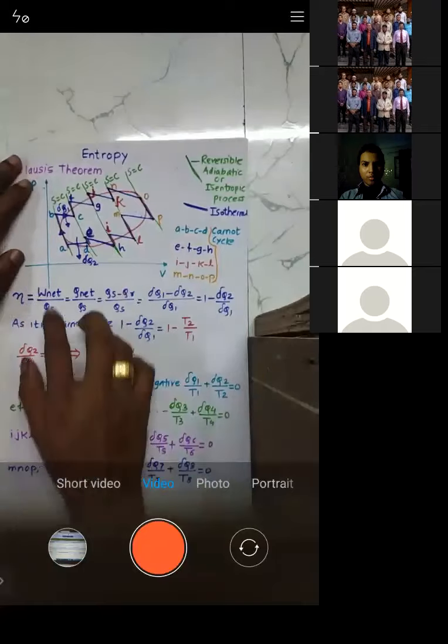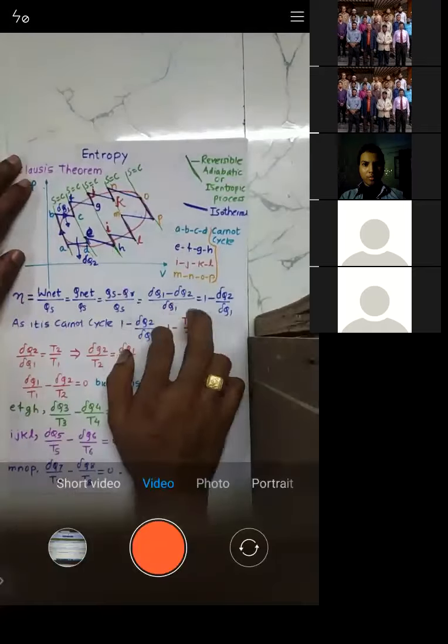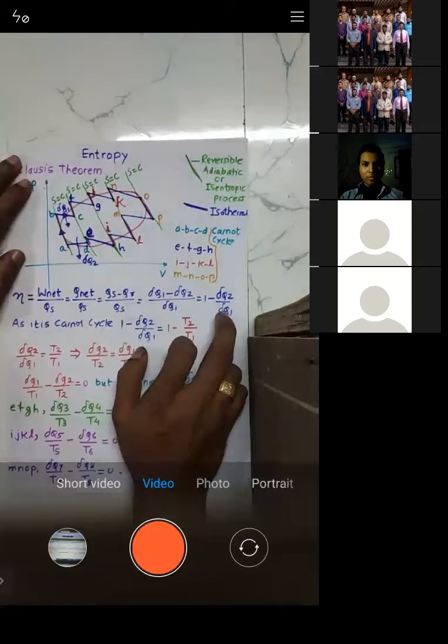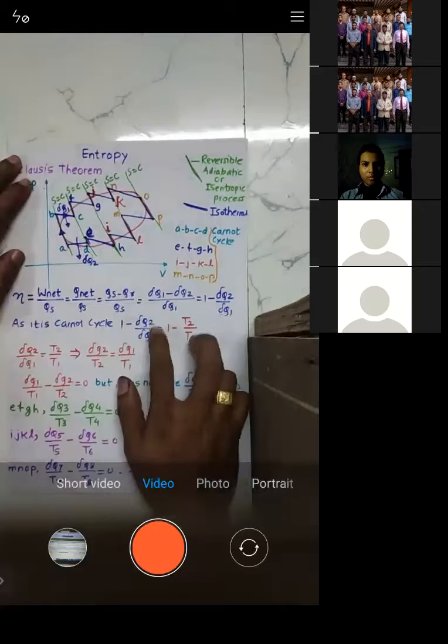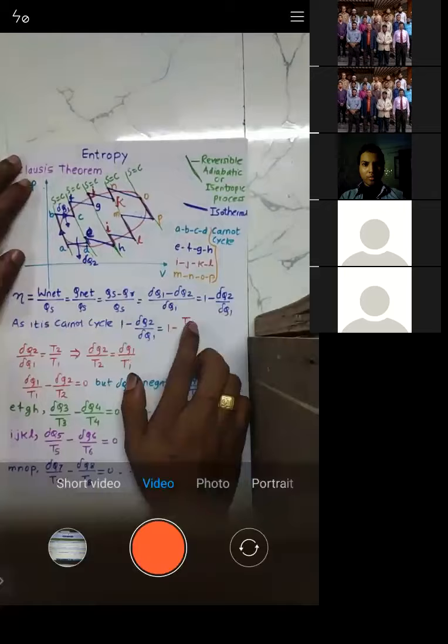Okay, then I have written the formula for efficiency. Efficiency is 1 minus heat rejected by heat supplied, so 1 minus del Q2 by del Q1. But as it is a Carnot cycle, it becomes 1 minus T2 by T1. So this is the formula: 1 minus T2 by T1.